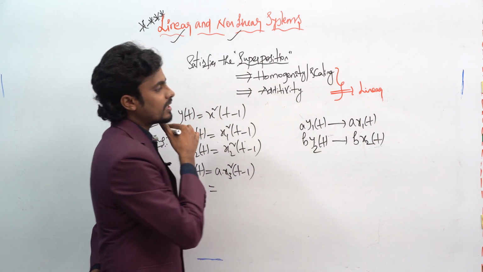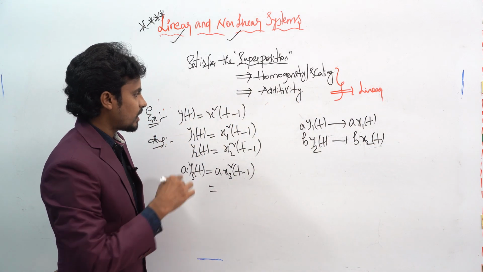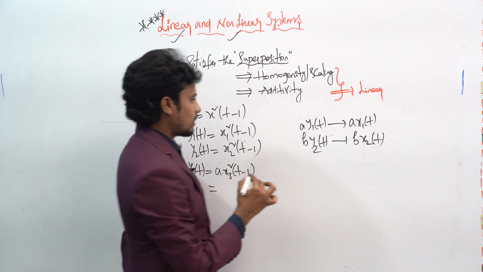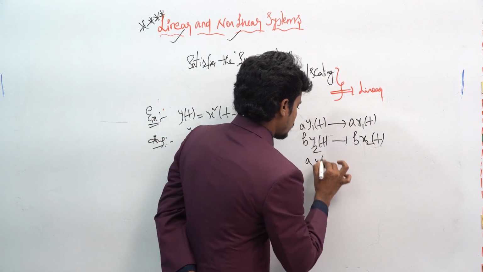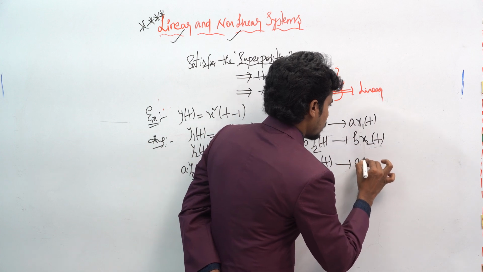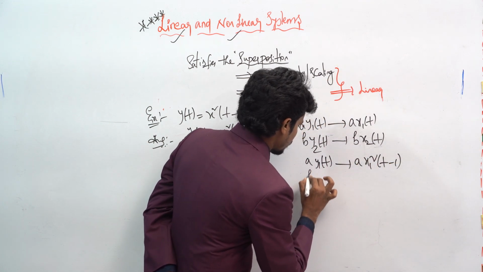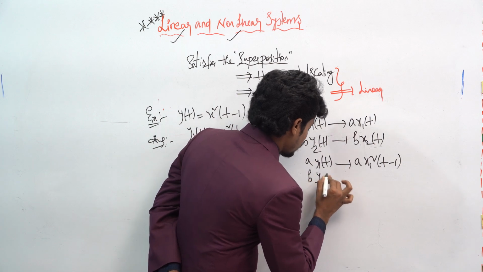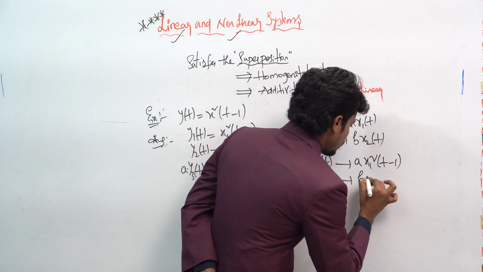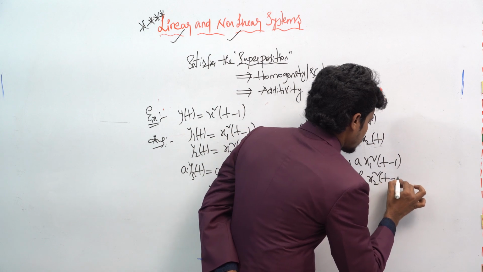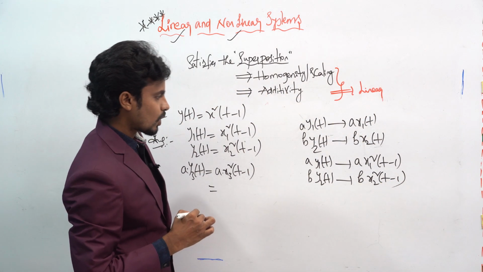For example, in place of x1 of t and x2 of t, we have x square of t minus 1. So if I take a into y1 of t, this will become a into x1 square of t minus 1. If you take b into y2 of t, this will become b into x2 square of t minus 1. Okay.